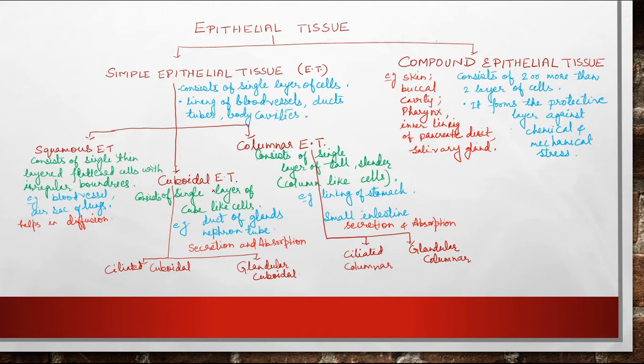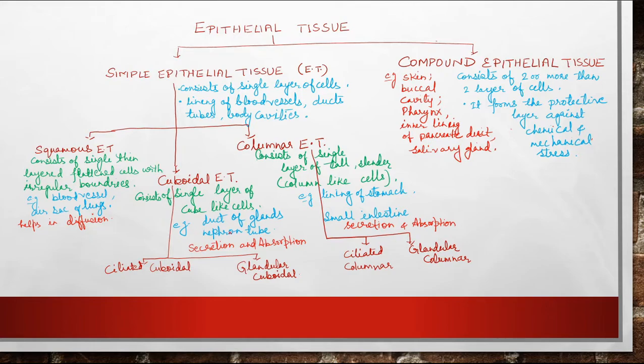etc. Cuboidal tissue consists of a single layer of cube-like cells, and that's why it is known as cuboidal epithelial tissue. These are mainly found in the ducts of glands, nephron tubes, etc., and they are meant for the process of secretion, absorption, etc. Columnar epithelial also consists of a single layer of cells, but the cells are tall, slender, column-like cells. That's why it is known as columnar epithelial, and these are mainly found in the lining of stomach, small intestine, etc., and they are also meant for secretion and absorption.